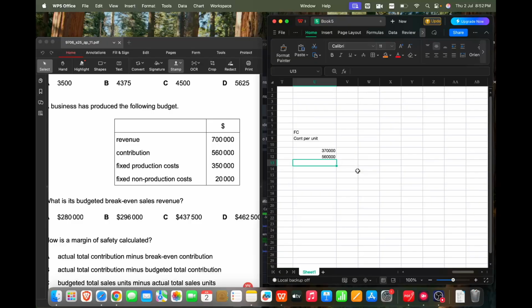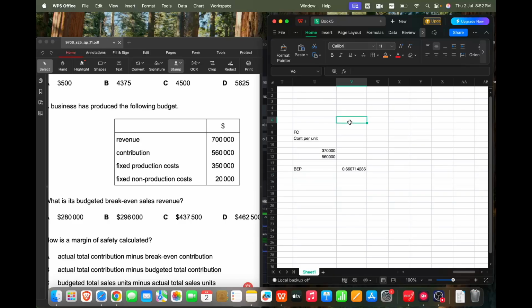Okay, and that number is a break-even unit, and we'll multiply that with the revenue to calculate the break-even revenue. So my BEP out here is 370,000 divided by 560,000, which will give a number, and let's multiply this number with the revenue, which is 700,000.